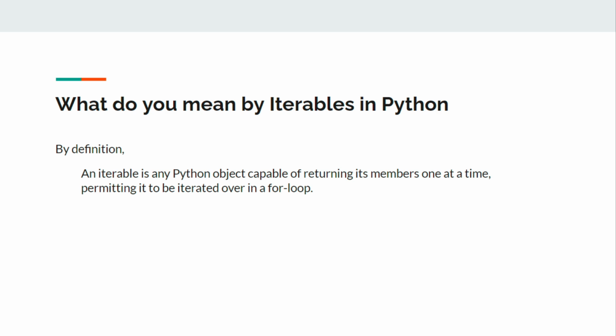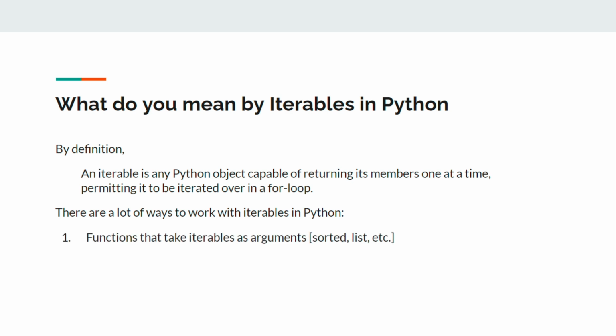We will also encounter some other non-sequential collections as well, like dictionaries and sets. These are also iterable because you can iterate over them in a for loop as well. So there are multiple ways of working with iterables in Python. Some of the overlooked features of iterables are unpacking and enumerating over an iterable. They can be very useful to create well structured and clean code. Some of the ways in which we can work with iterables are as functions that take iterables as an argument, like the sorted function or the list function. These take iterables as an argument and then they return another iterable as well. Okay, so in that way you can work with iterables in Python.